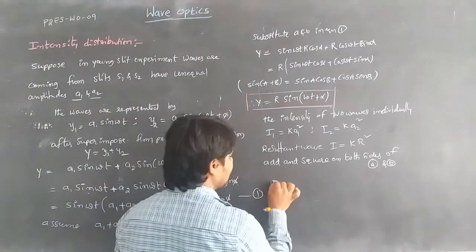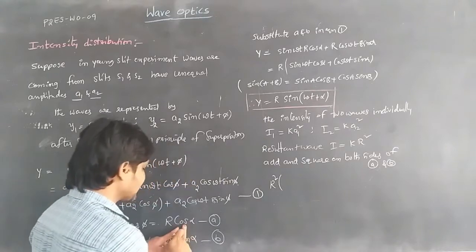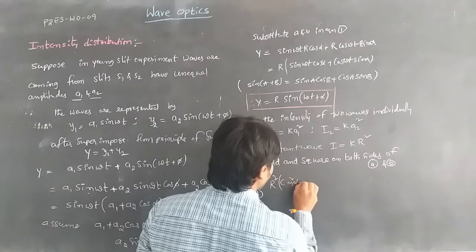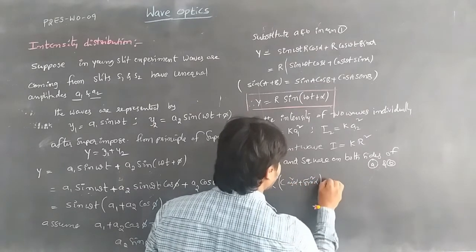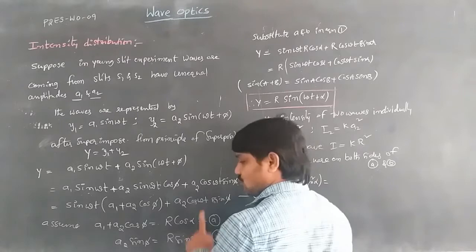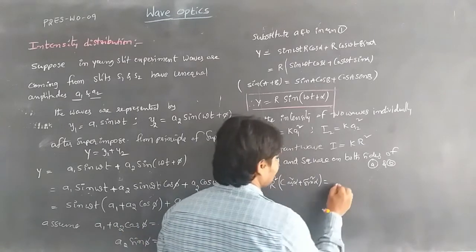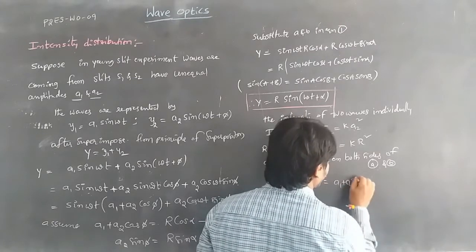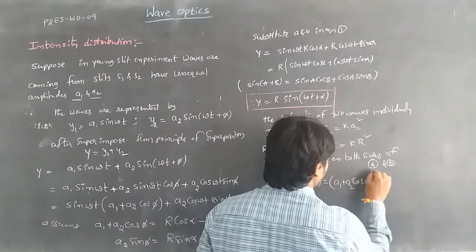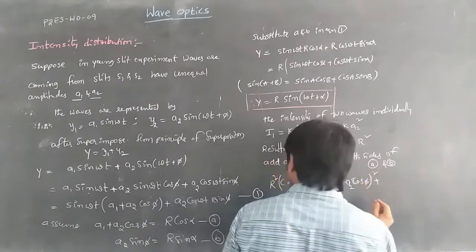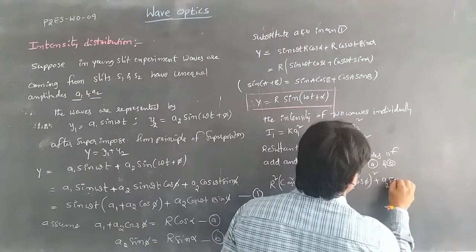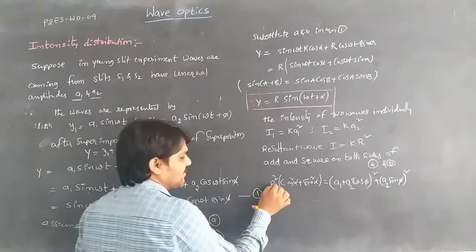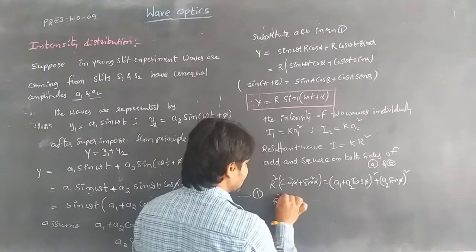So that we can get r square as cos square alpha plus sin square alpha. Whenever we take that, cos square alpha plus sin square alpha is equal to 1. So again we are multiplying this one, (a1 plus a2 cos phi) whole square plus (a2 sin phi) whole square. From this relation, we can get r square when we substitute.